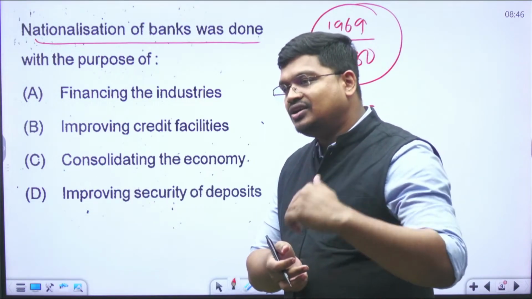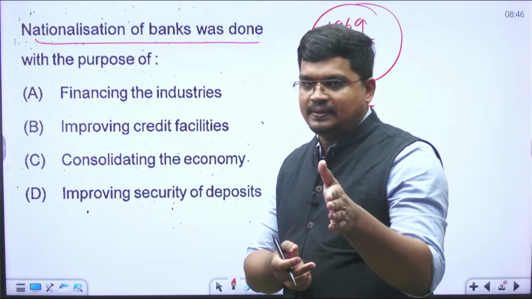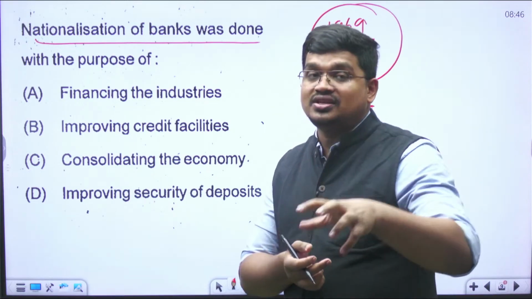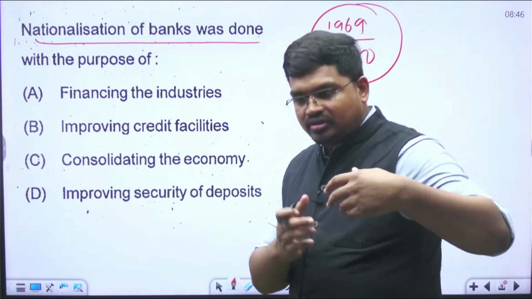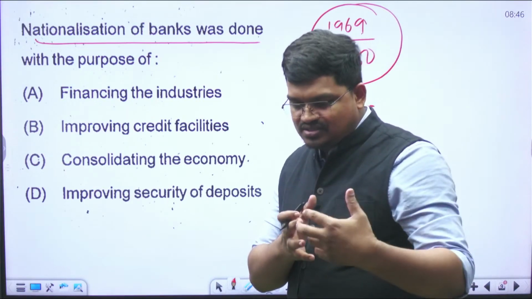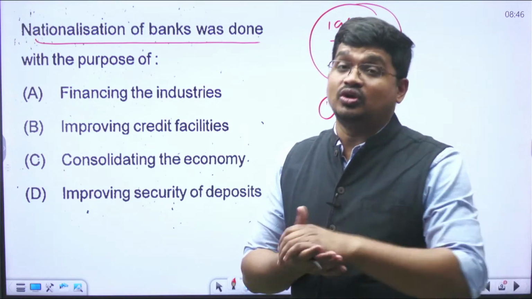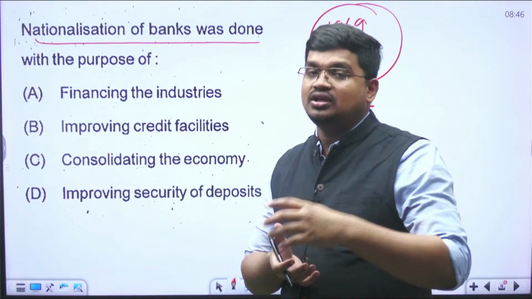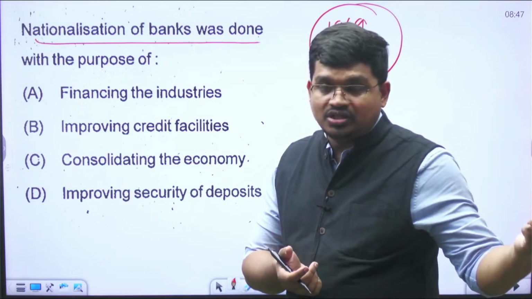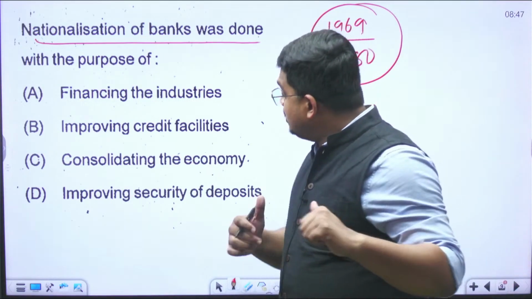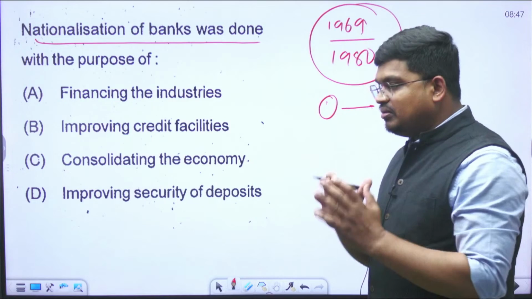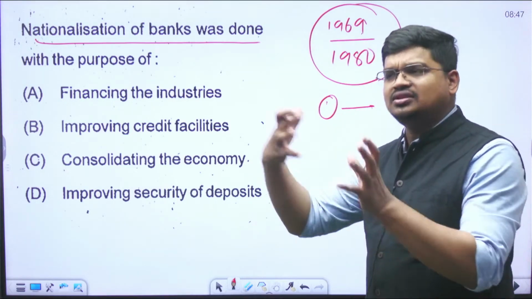Although the Indian economy is known as a mixed economy, it is socialistic oriented, because we were influenced and inspired by the USSR model, the Union of Soviet Socialist Republics, which is present-day Russia. So the government was dominant there, and there were other factors as well.